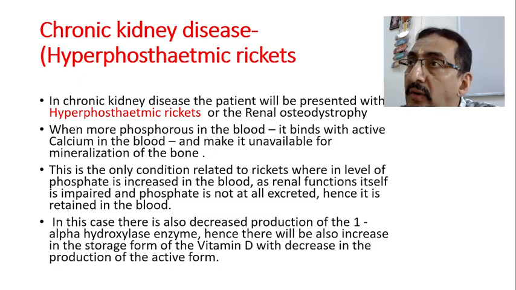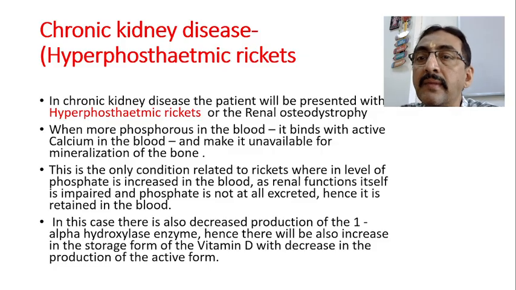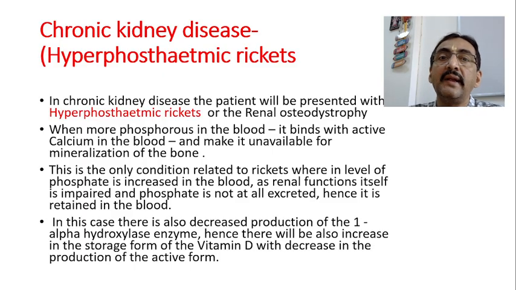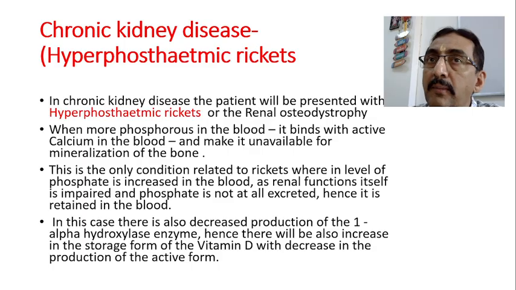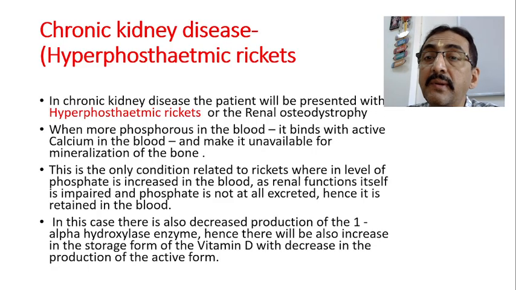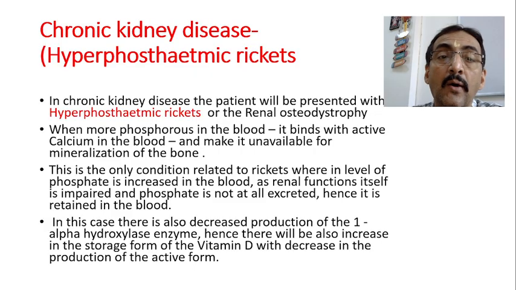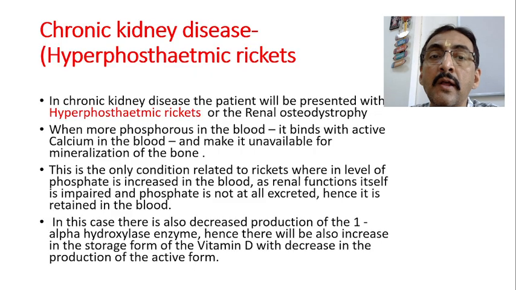One more important phosphate problem which we have to consider is chronic kidney disease. So far we have been talking about hypophosphatemic rickets. Now let us discuss hyperphosphatemic rickets. In chronic kidney disease, the patient will present with hyperphosphatemic rickets or renal osteodystrophy. It is also osteo, related to bone, so it's also called renal osteodystrophy.